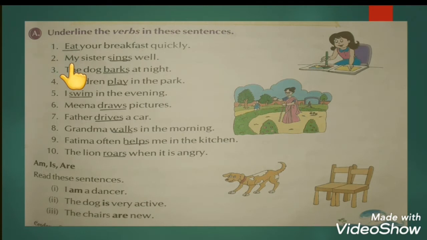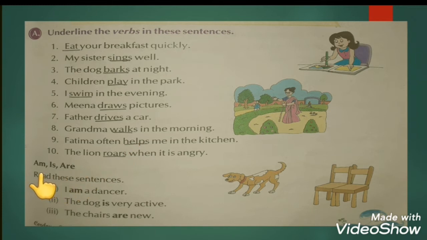Underline the verbs in these sentences. Eat your breakfast quickly. So students, here eat is the verb. My sister sings well. So here, students, sings is the verb. Third, the dog barks at night. So barks is the verb. Like this, we have to underline the verbs in the given sentences.